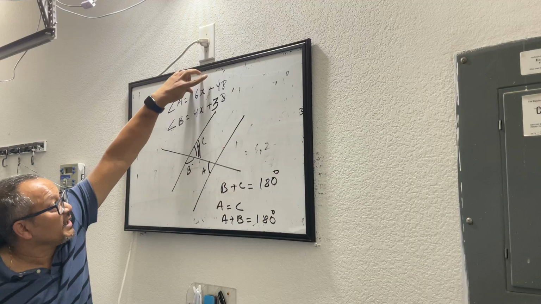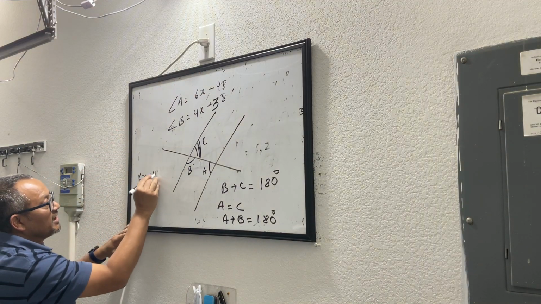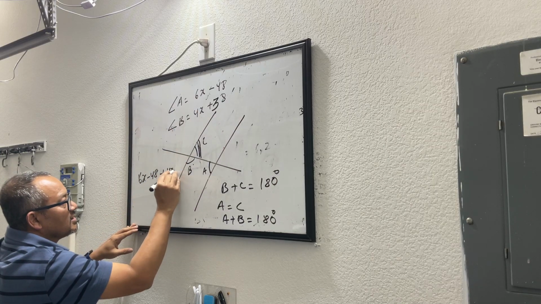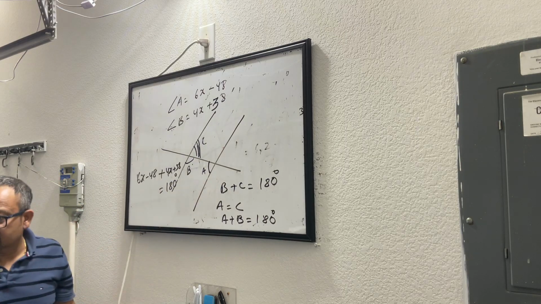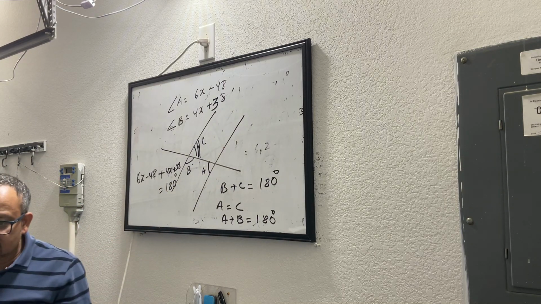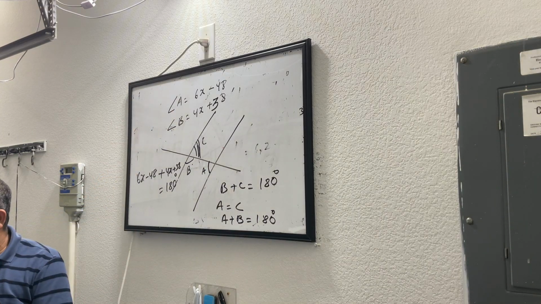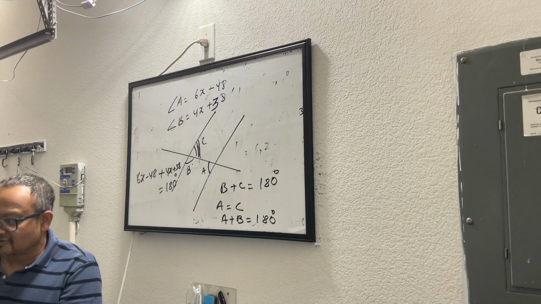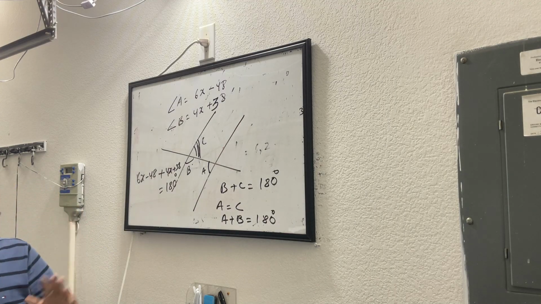Now you know the value of A and you know the value of B. Add them together: 6x minus 48 plus 4x plus 38. This adds up to become 180 degrees. Yeah, I got the value of x. You can plug in the value of x and you will get the value. You got the answer. How much is it? 34. Okay. So I will let you validate it by yourself, because we are already at the top of the hour.